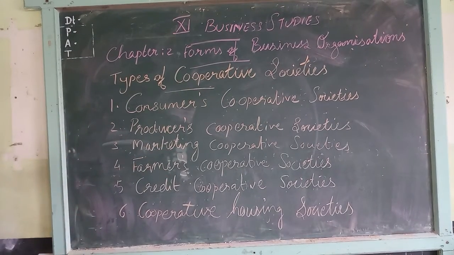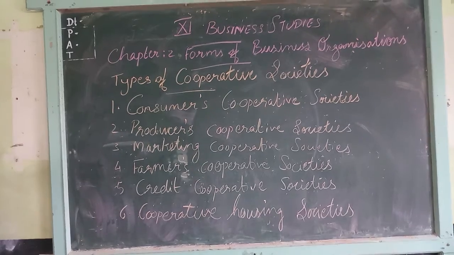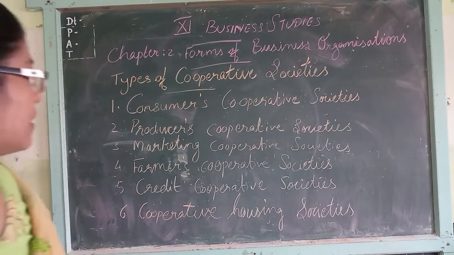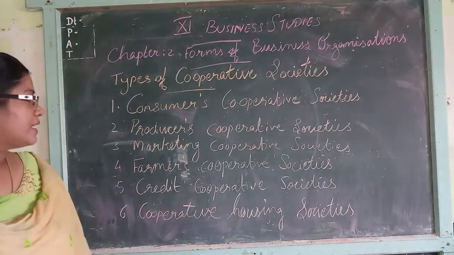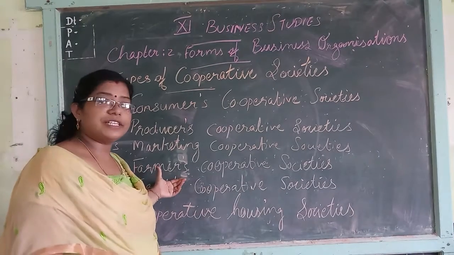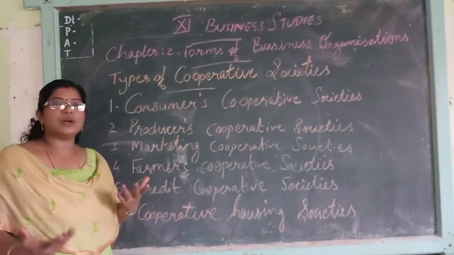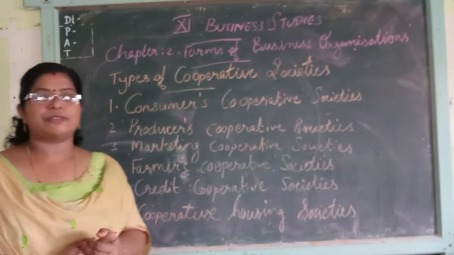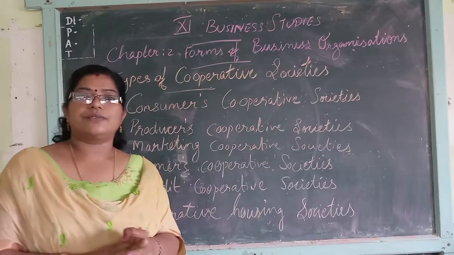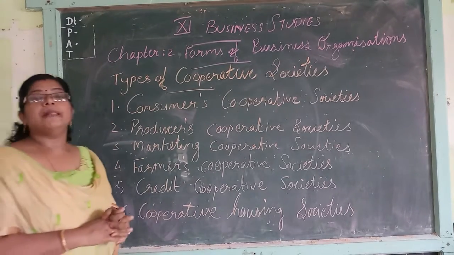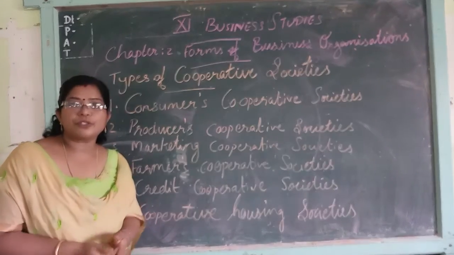The next one is farmers cooperative societies. The fourth one is the farmers cooperative society. In this farmers cooperative society, who are the members of the society? Farmers are the members of that society. Then what is the main purpose of this one?